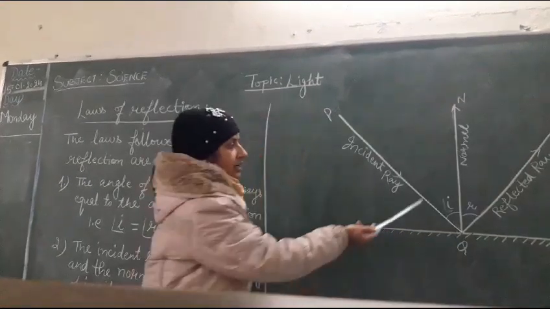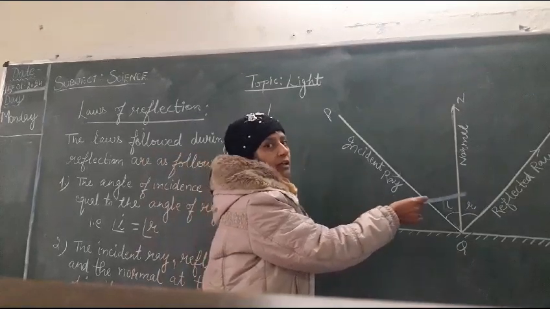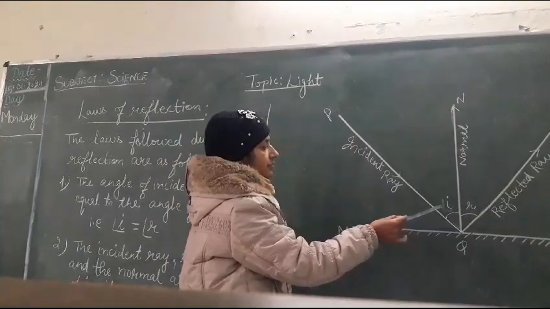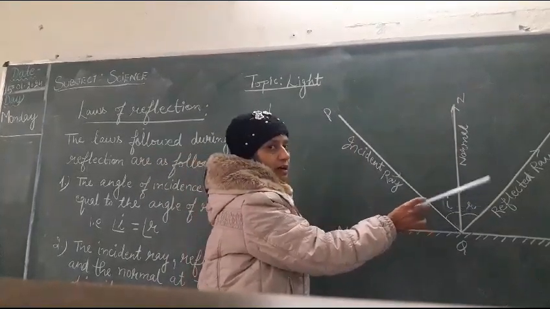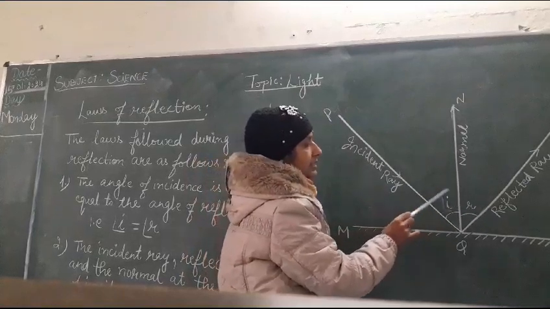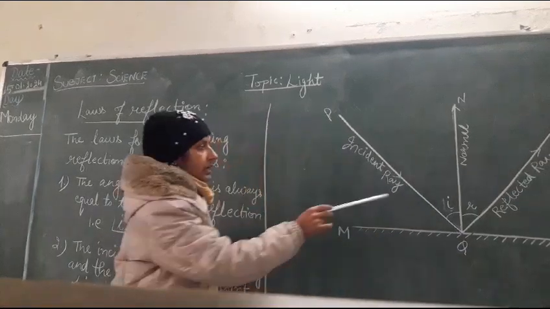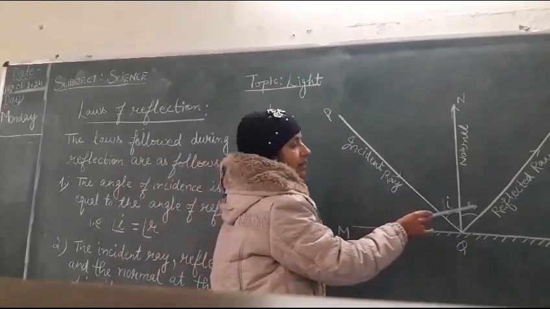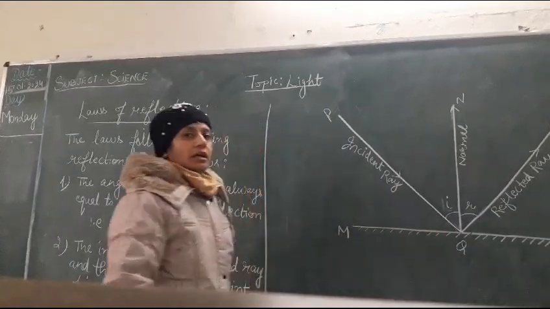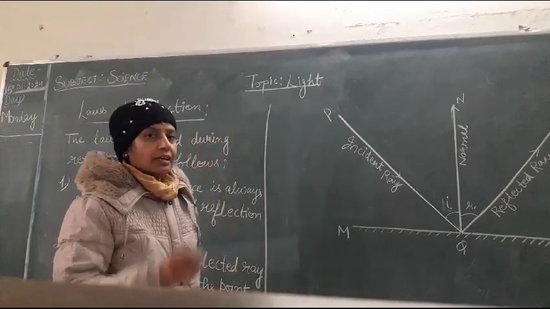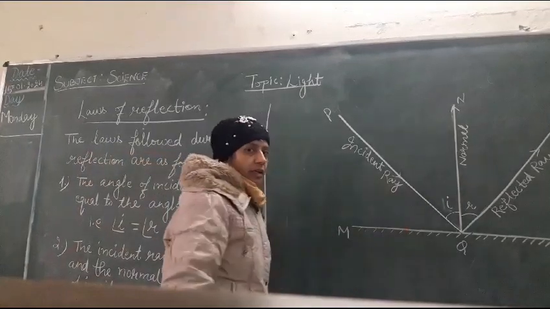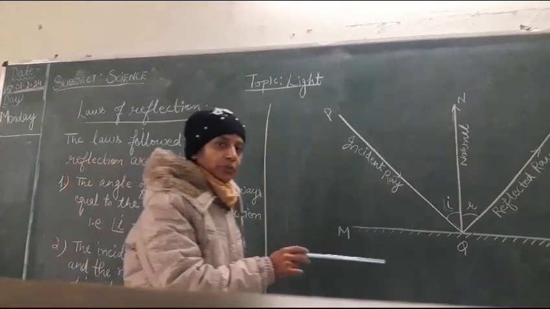For example, if angle I is 30 degrees, angle R will also be 30 degrees. And if you increase this angle, angle R will automatically increase. It means both these angles are equal. If angle I is 60 degrees, angle R will also be 60 degrees. So this is the first law of reflection. Angle I is always equal to the angle of reflection. I hope this first law is very clear to you.